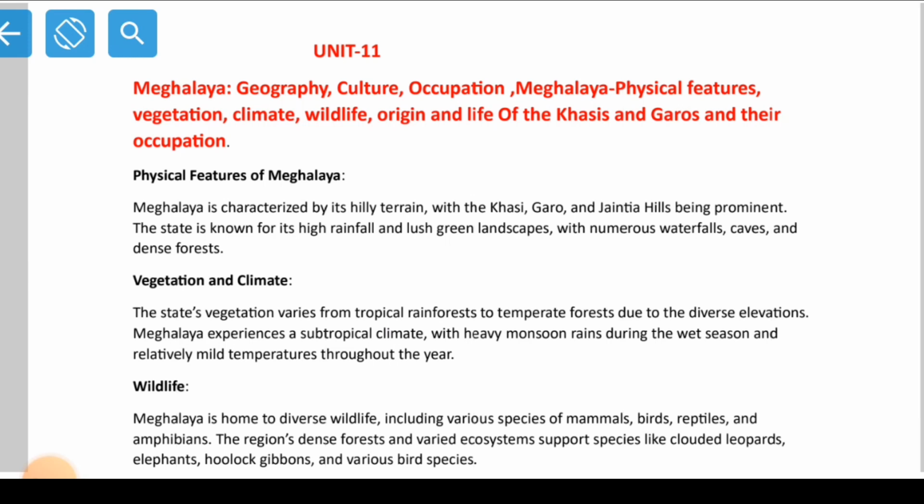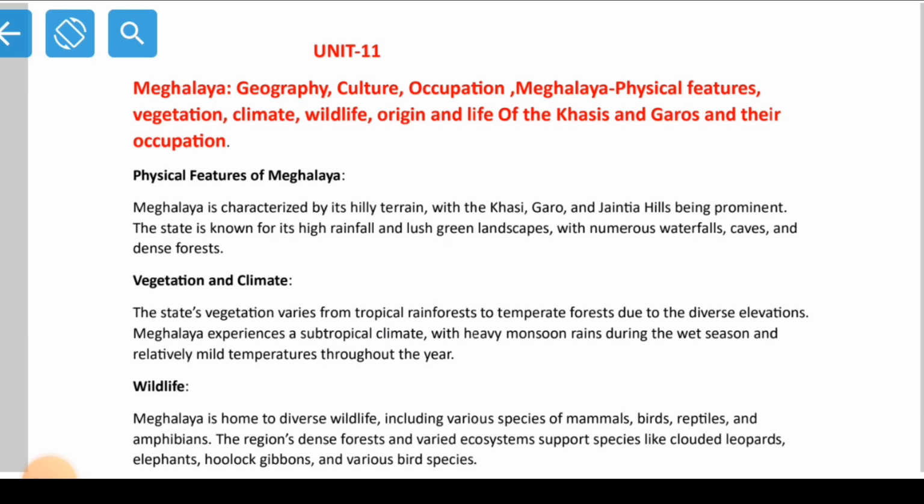I don't think I need to explain anything here. It says that Meghalaya is a hilly area, that's why we say Khasi Hills, Garo Hills, Jaintia Hills, because it is hilly terrain. And the major tribes of the state include Khasi, Garos and Jaintias, right?